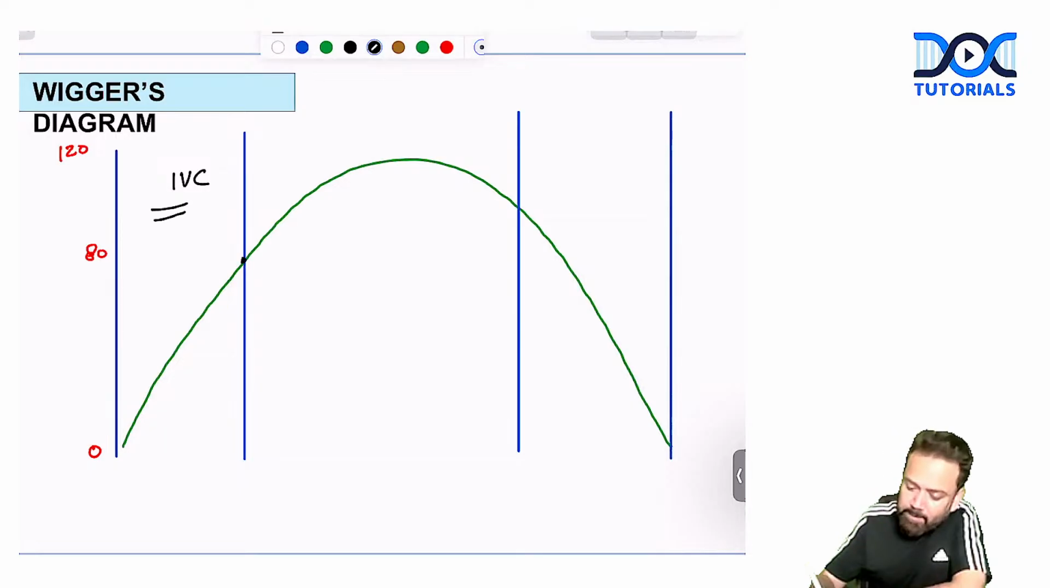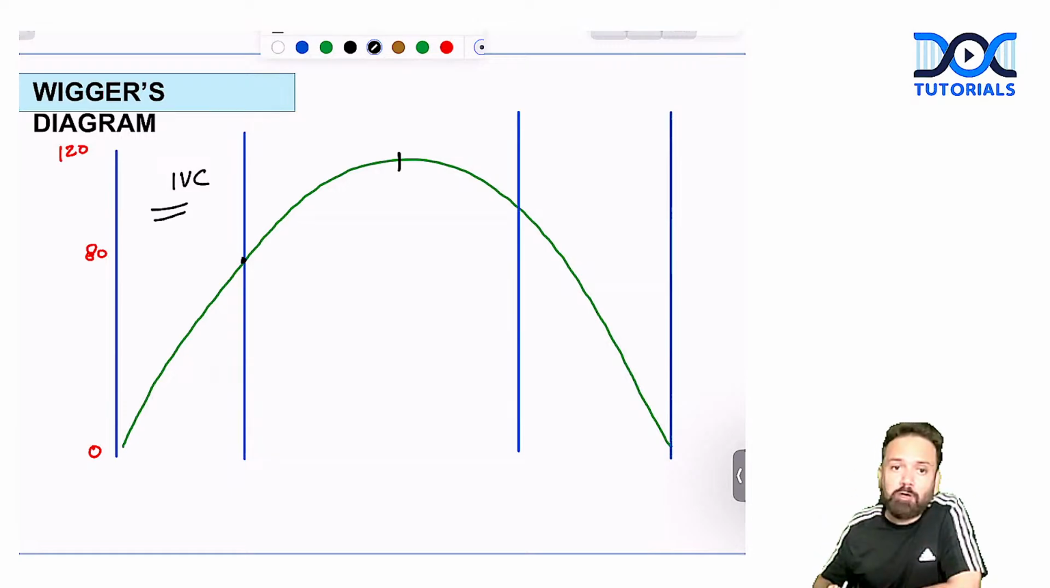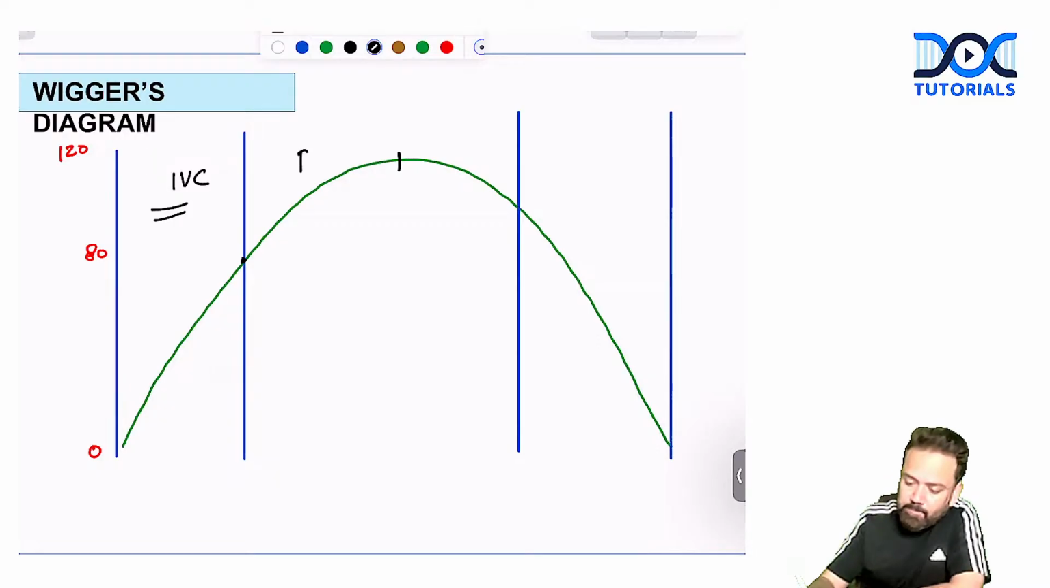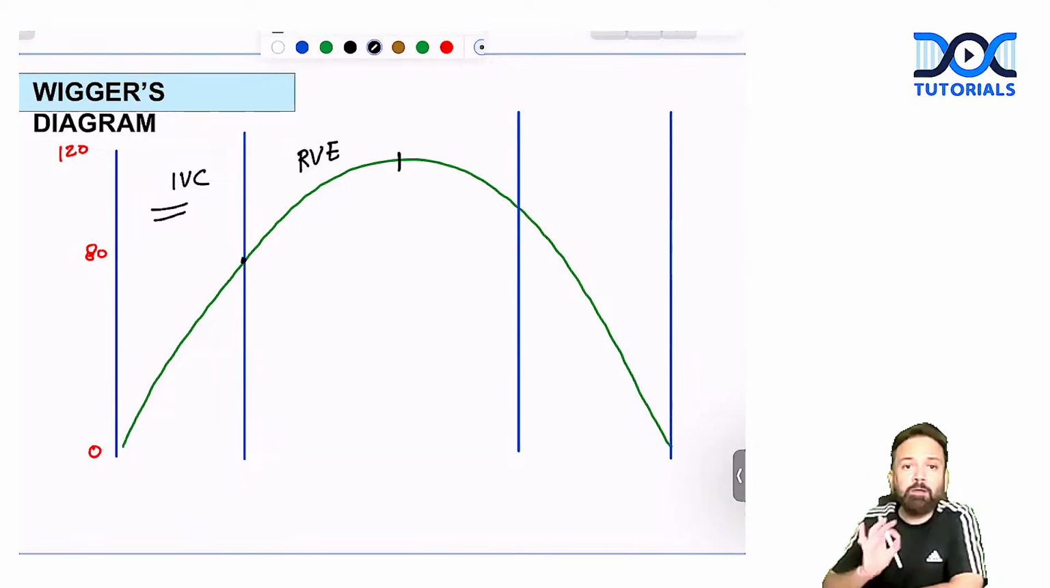From 80 mmHg up to 120 mmHg, as pressure becomes more than 80 mmHg, the aortic valve will open. A rapid gush of blood will happen from the ventricle to the aorta. It is called rapid ventricular ejection. See, only with that concept you can label the whole Wiggers diagram.